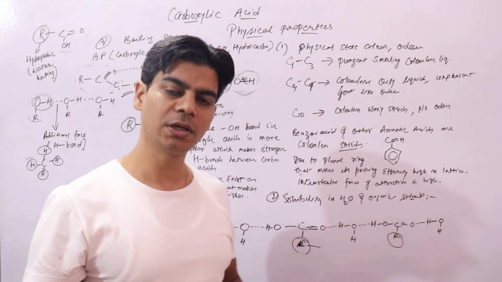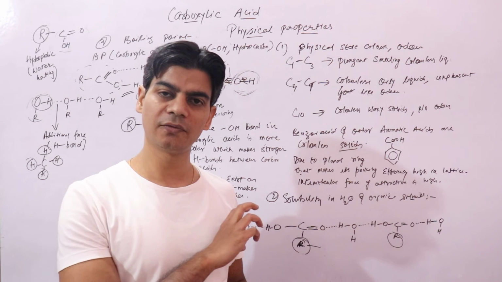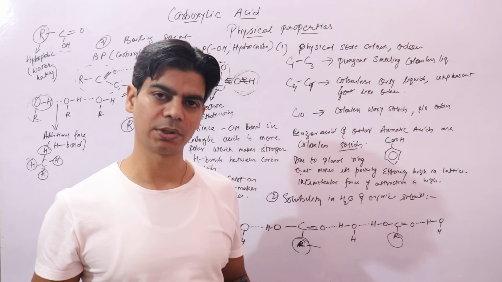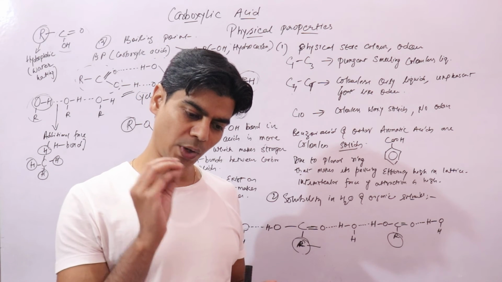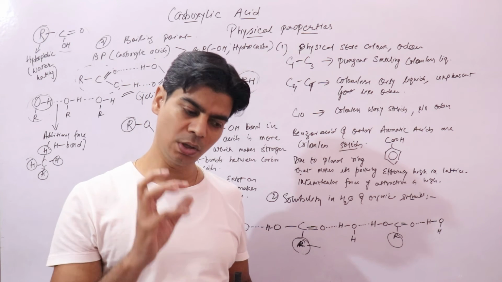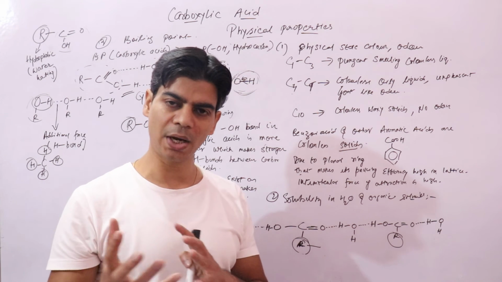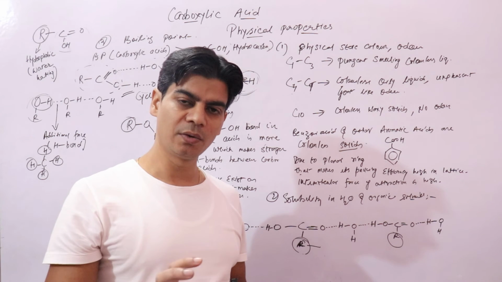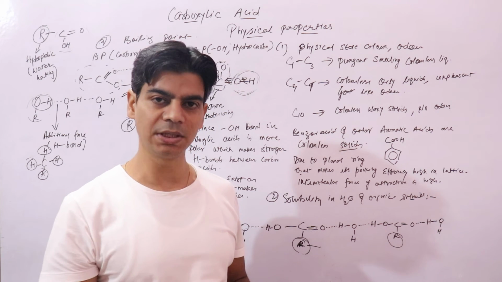And this dimer state is confirmed. If you remember, we have done colligative properties in solutions, and the colligative properties of carboxylic acid come under abnormal colligative properties. When we say abnormal colligative properties, it means if you add acetic acid in benzene, the molecular weight of carboxylic acid is double in benzene. Why?